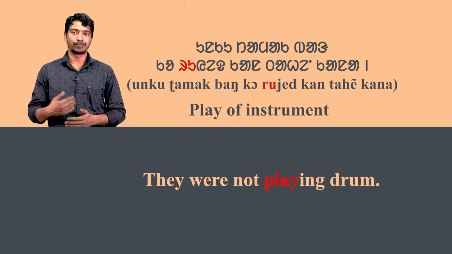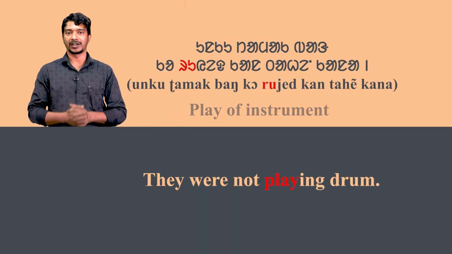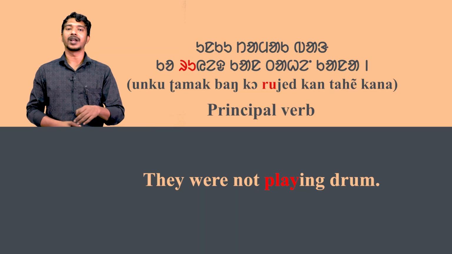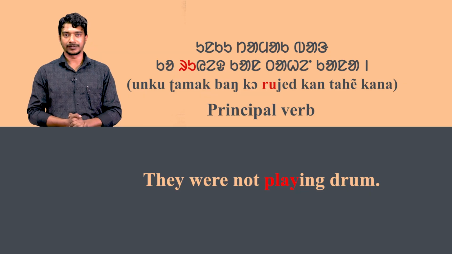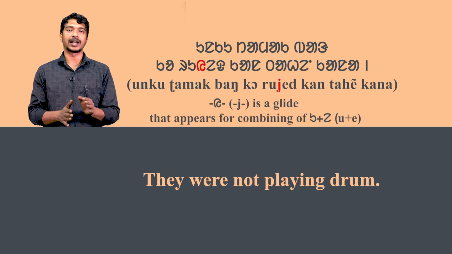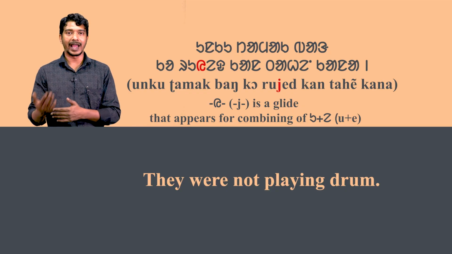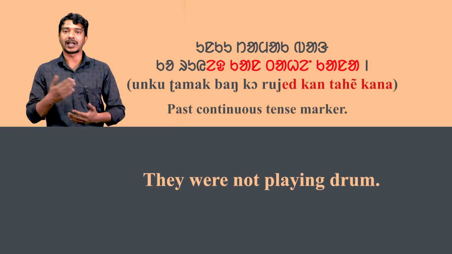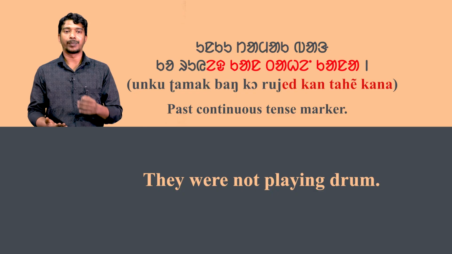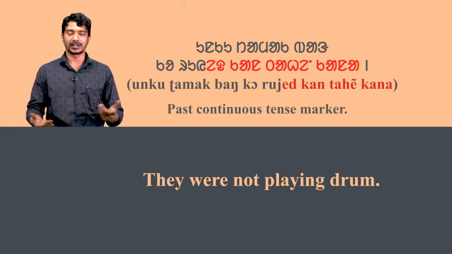Ru means play of instrument. It is the principal verb in the sentence. We is a glide that appears for the combining of u plus a and kan tahe kana is a past continuous tense marker. So, learner, we have come to the end of today's lesson.